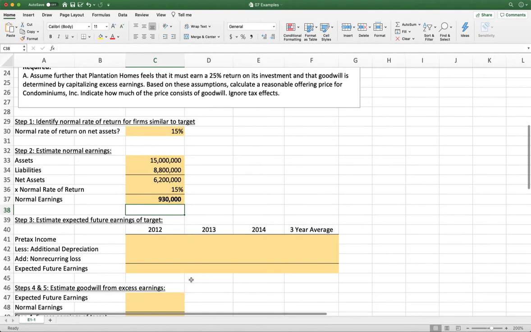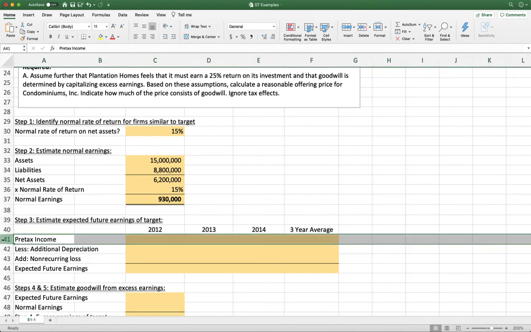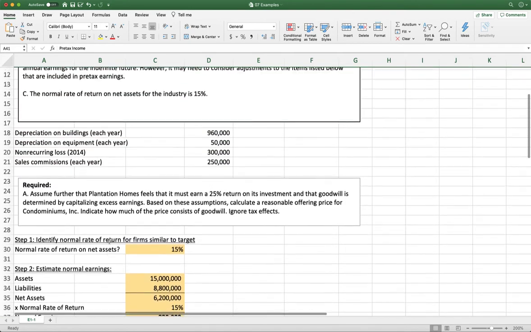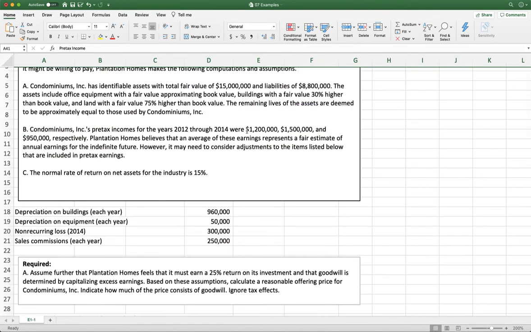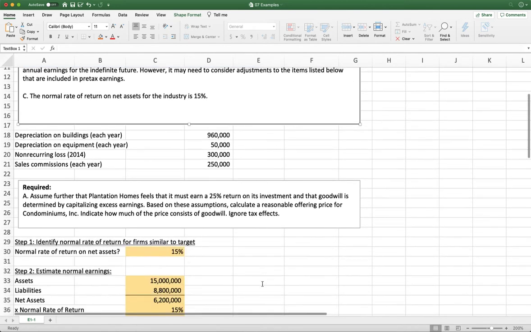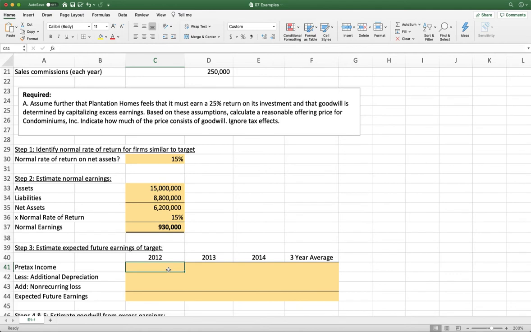So let's do an analysis based on their actual performance to try to decide what we think is going to happen. So they gave us pre-tax income for 3 years and told us that they thought the average of those three years was pretty representative of this company's performance. So we're going to go back up here, and item B has some income statement information. So we have our income for 2012 was $1.2 million. For 2013, it was $1.5 million. And for 2014, it was $950,000.